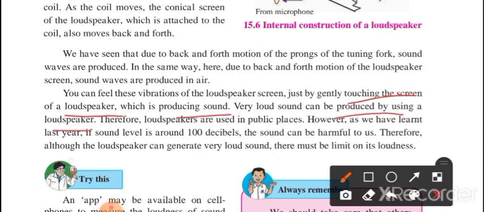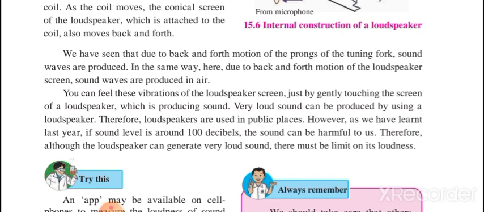Therefore loudspeakers are used in public places because they create a much louder sound, and we learned this last year also. If the sound level is around 100 decibel, then the sound can be harmful to us. It should be around 20 to 25, which is good for our ear. If it is around 100 then it is not good for our ears.